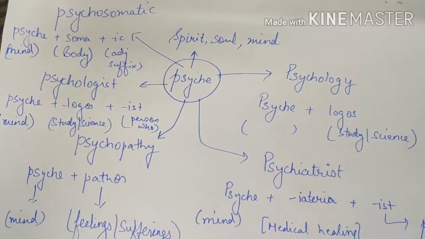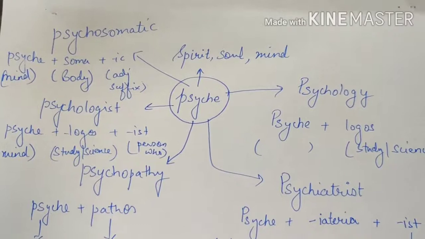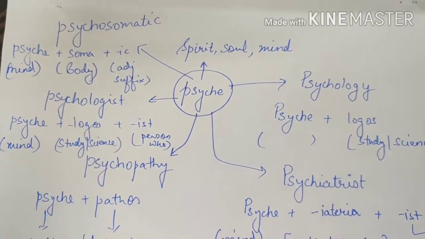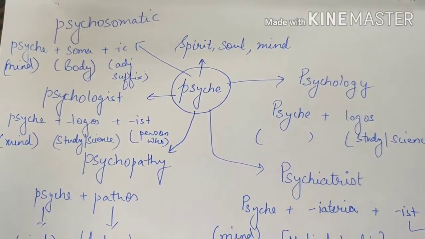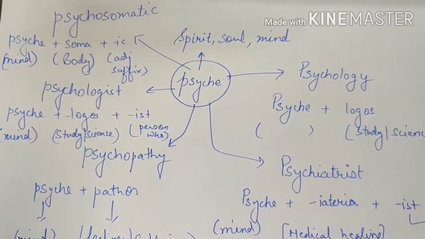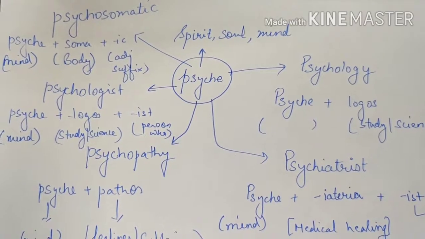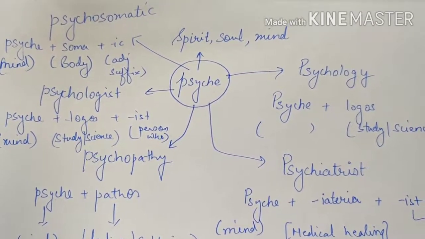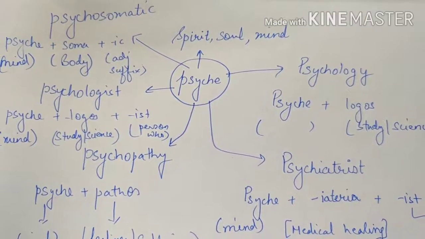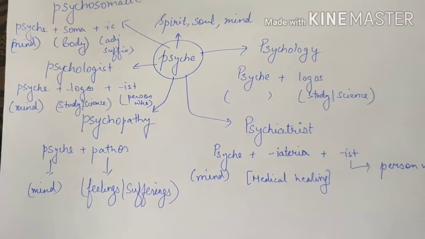Next word is again an important one, which is psychosomatic. Psychosomatic comes from the root words psyche, soma and ic. Psyche is mind, soma is body and ic is an adjective suffix. That means when your mind and body are trying to work in harmony, that is called psychosomatic. Your mind and body are working together. So these are the words we covered out of psyche.